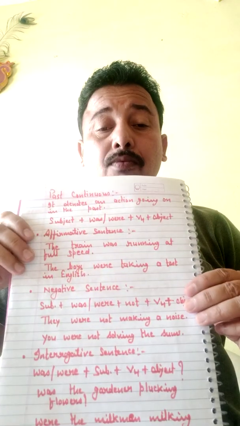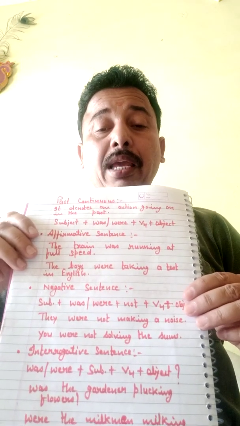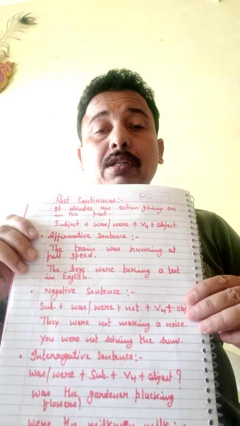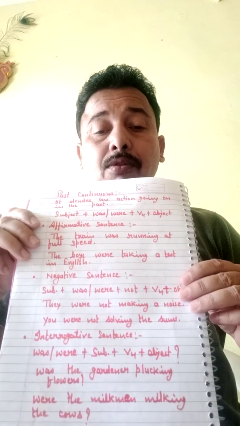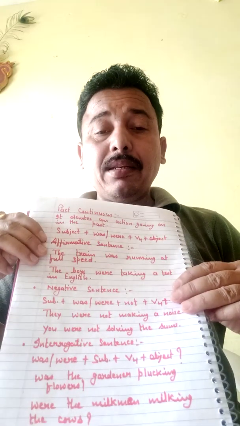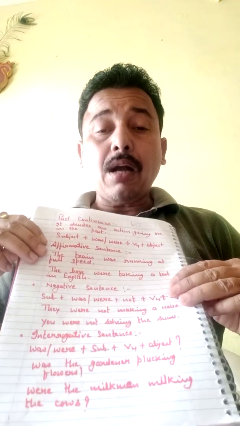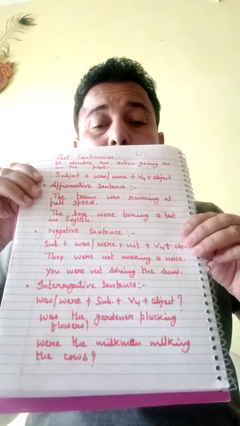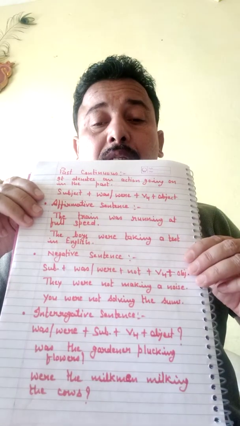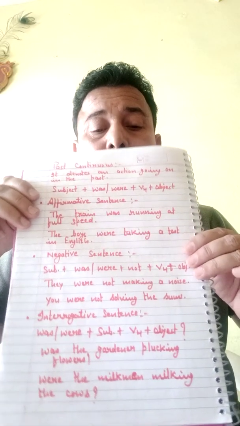Was the gardener plucking the flowers? Question mark. Then, were the milkman milking the cows? These two are examples of interrogative.